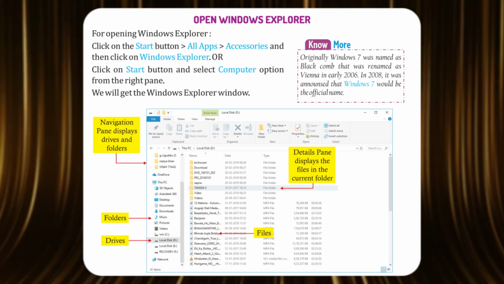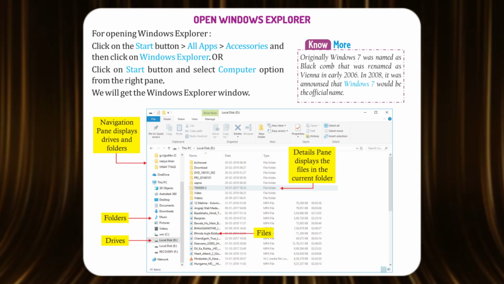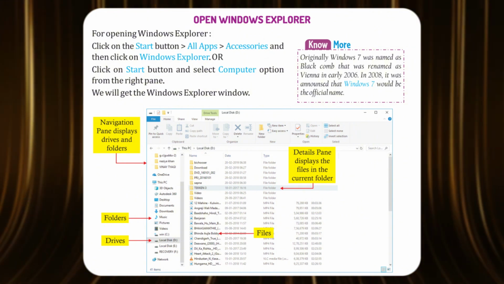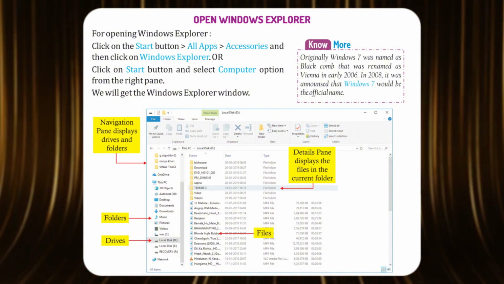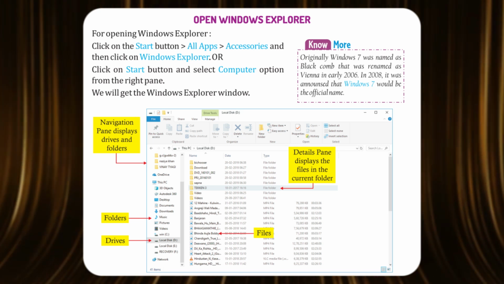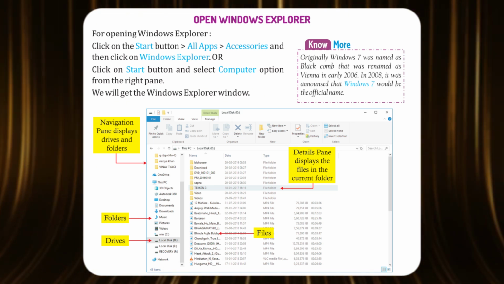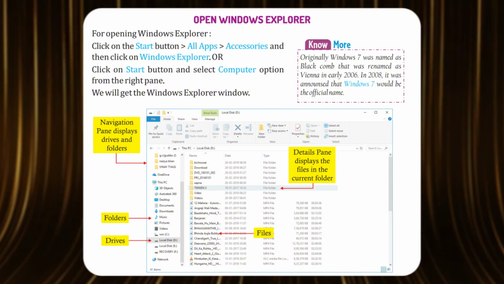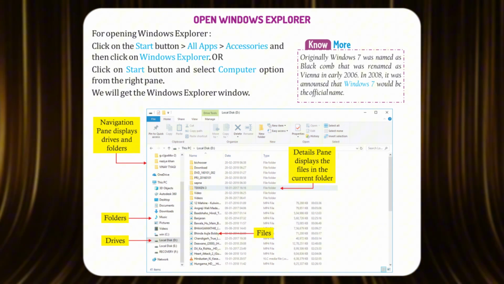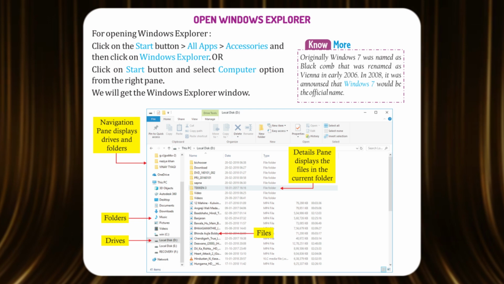For opening Windows Explorer, click on the Start button, All Apps, Accessories, and then click on Windows Explorer. Or click on the Start button and select the Computer option from the right pane. We will get the Windows Explorer window.